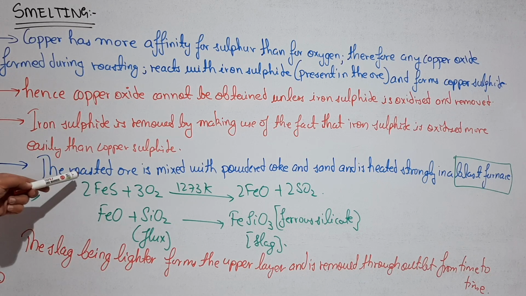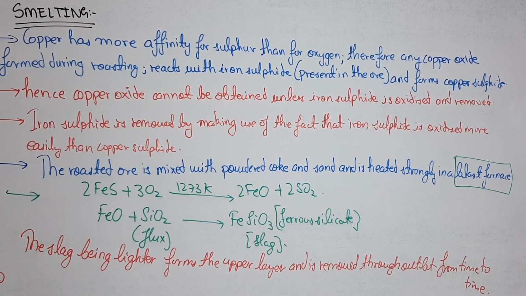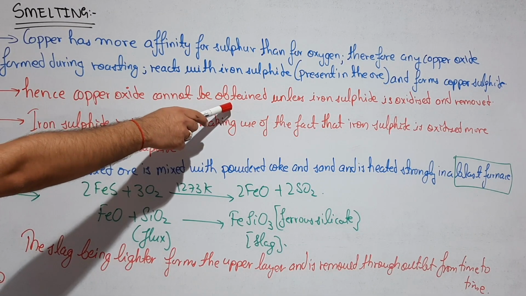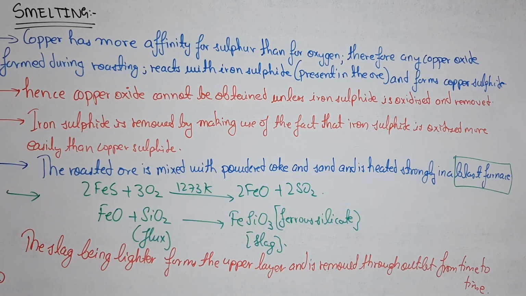But the main thing is that there is some issue or problem. So before introducing into the blast furnace, we have to read these 3 statements. Copper has more affinity for sulfur than for oxygen. Therefore, any copper oxide formed during roasting reacts with the iron sulfide present in the ore and forms copper sulfide. So this is the main issue. Hence copper oxide cannot be obtained unless iron sulfide is oxidized and removed.